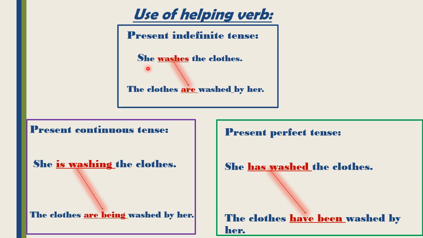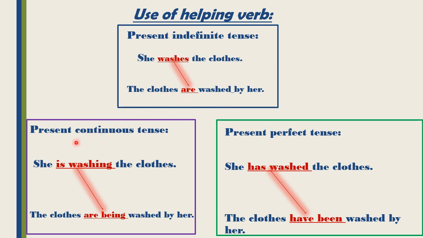So the sentence here is she washes the clothes. Here is first form and s, es. So it means that it is present indefinite tense. So we have to use the helping verb of present indefinite tense, that is is, am, are. So here the clothes as an object are more than one. These are plural. So we have to use are here. The clothes are washed by her.